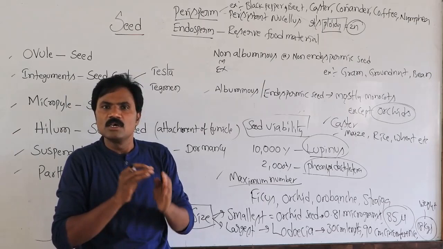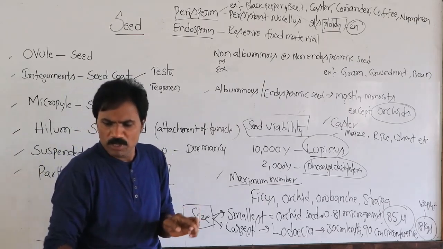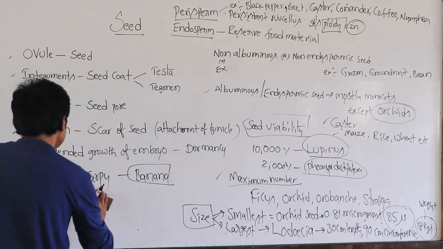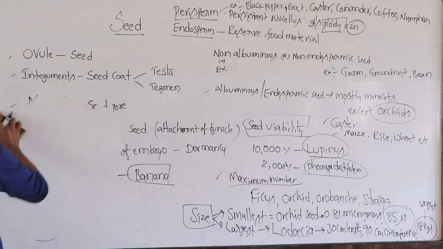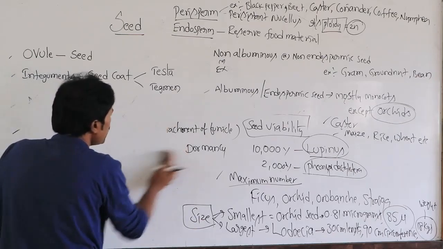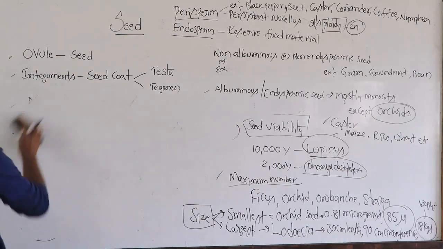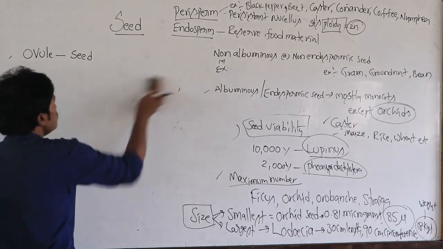So in a monocot seed there is the aleurone layer, whereas in a dicot two cotyledons are present.